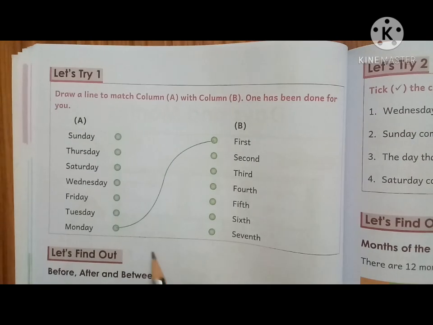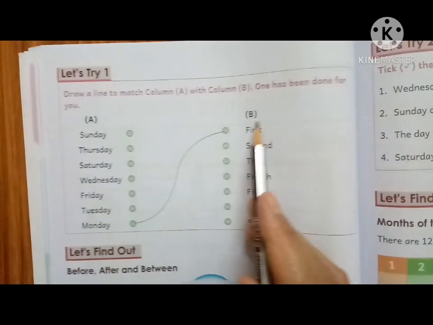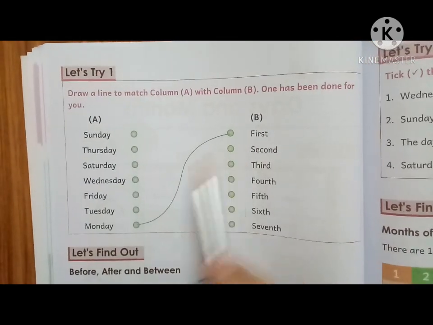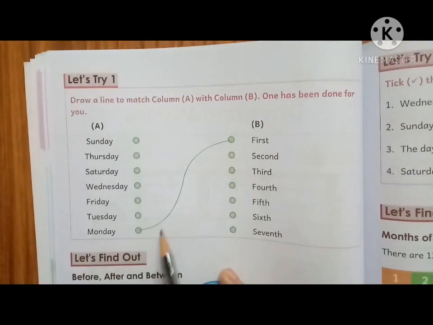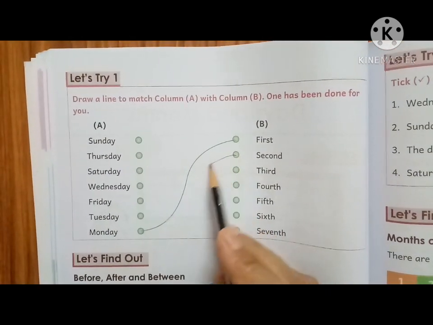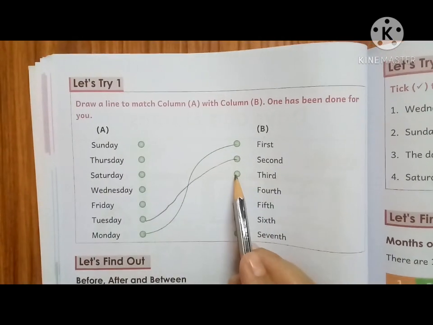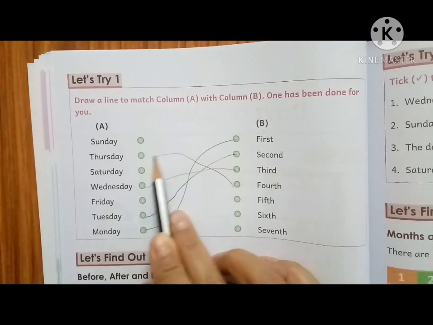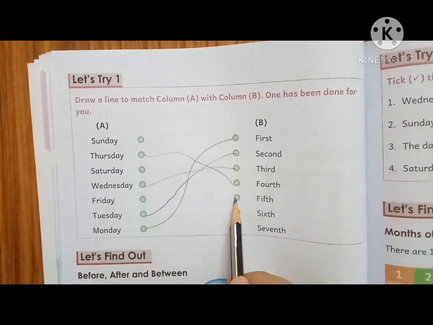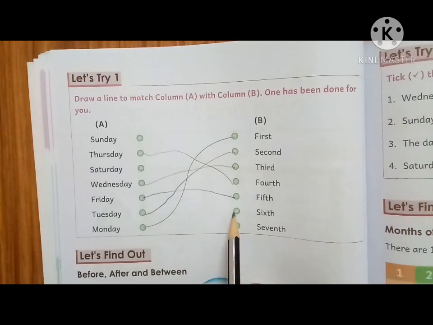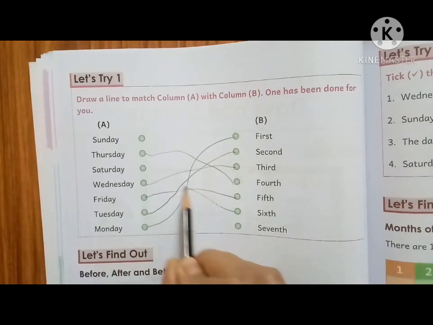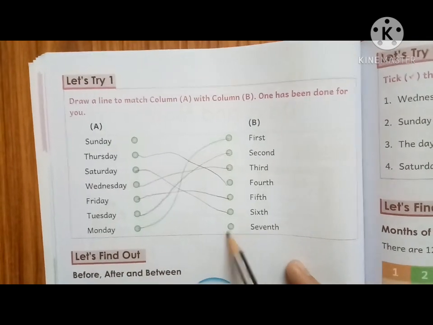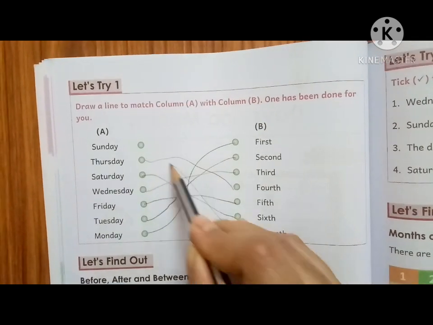So here you have to match column A with column B. So first day is your Monday. Second day is your Tuesday. Third day is your Wednesday. Fourth day is your Thursday. Fifth day is your Friday. Sixth day is your Saturday. And the last day of your week is Sunday.